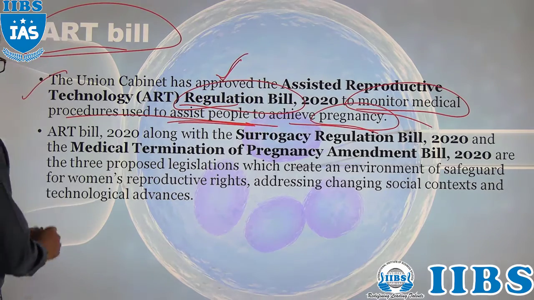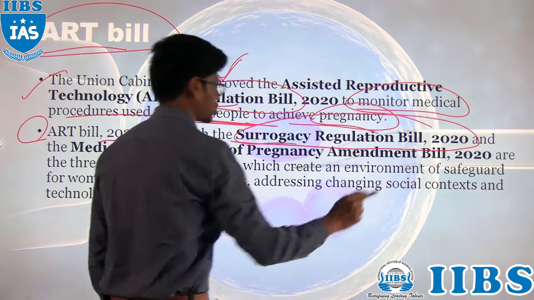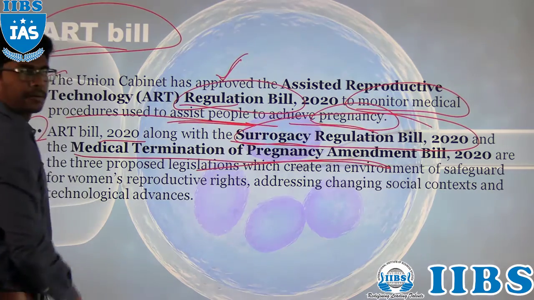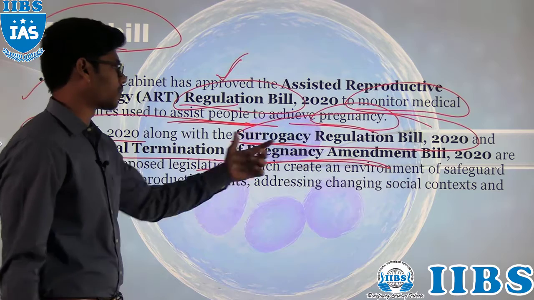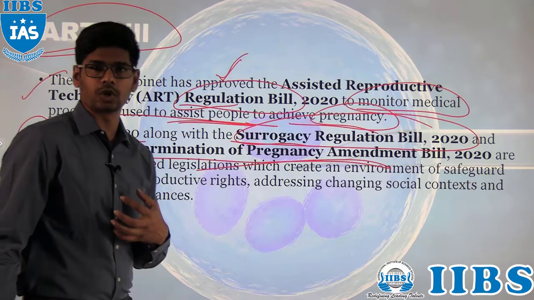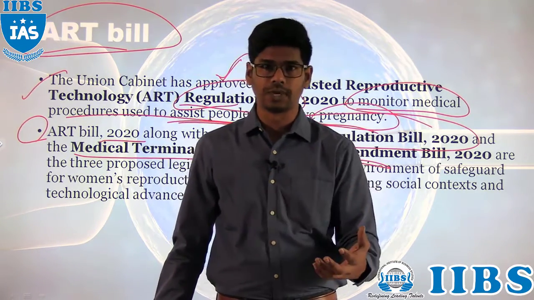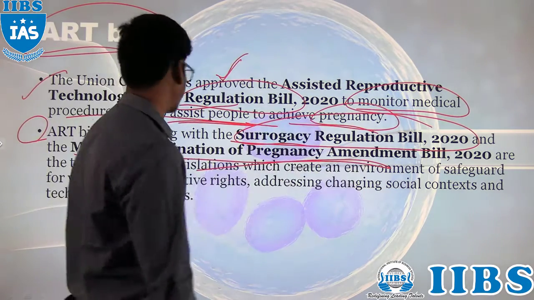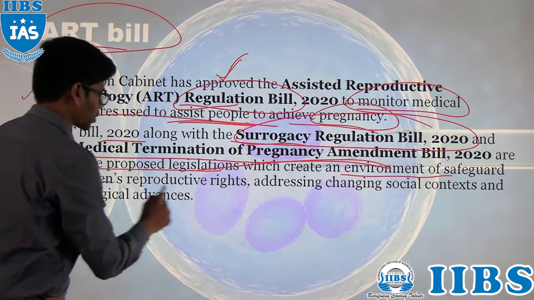So this is the ART Bill of 2020, along with the Surrogacy Regulation Bill, which we are going to discuss as well, and the Medical Termination of Pregnancy Amendment Bill. These have been brought to give more rights to female individuals, because they are the ones who undergo the pregnancy, and the laws we make have to assist them and be in their favor. So these three proposed legislations create an environment that safeguards women's reproductive rights.